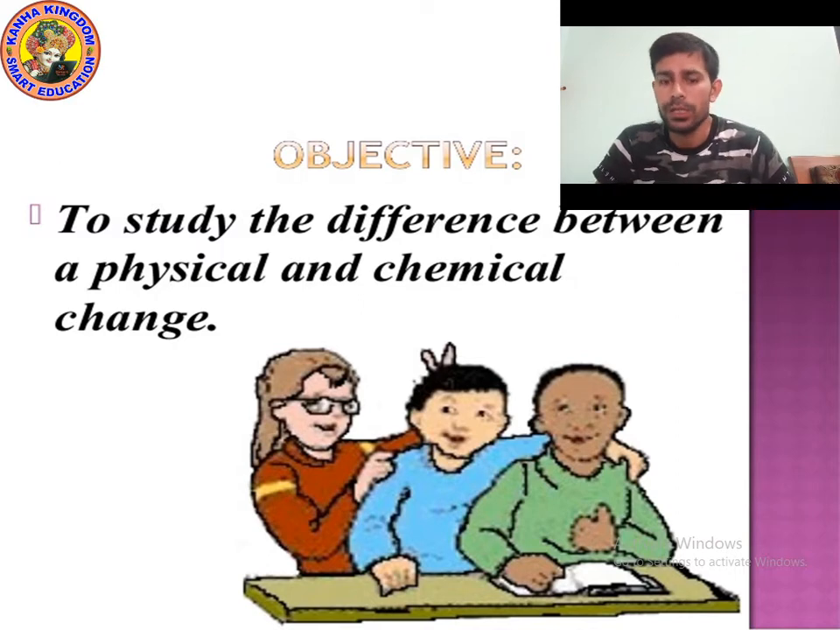Actually you should cut your nails, kid, from time to time, because dirt may get inside the nail, which is very harmful while eating food.